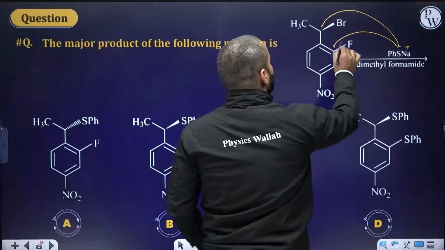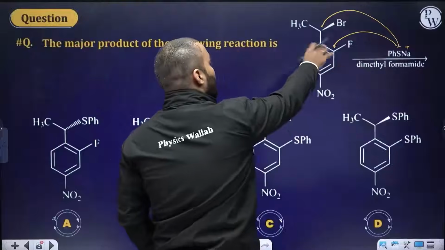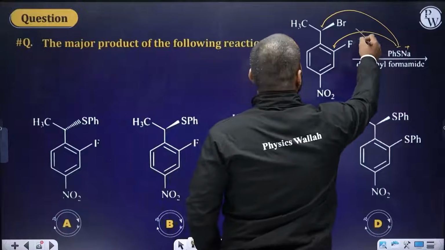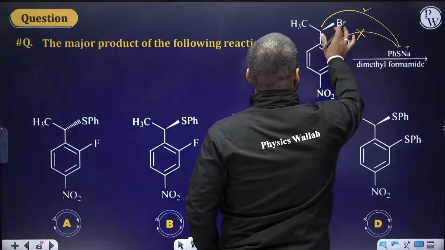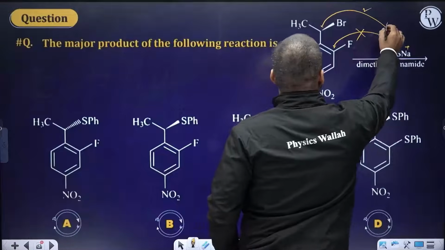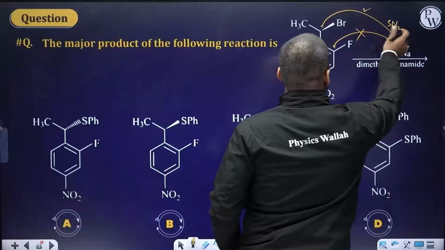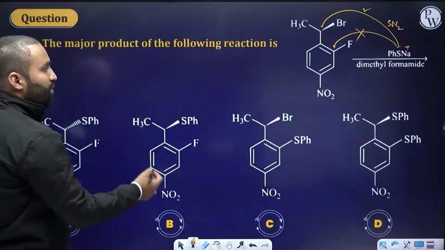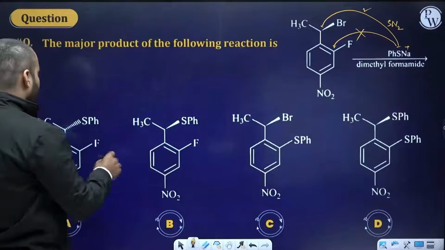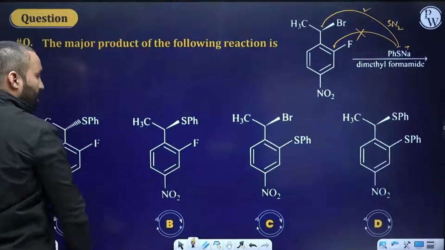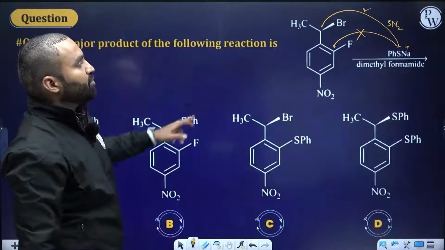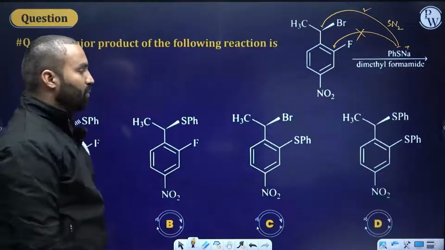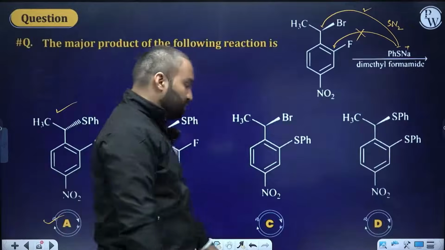We have seen that nucleophilic attack on aromatic halide compounds is not possible. So our choice is this. And here the stereochemical outcome of this pure SN2 reaction should be inversion. Let's check where Br has gone and PhS has come in. PhS is present in only option number 1. Here also it's present, but the stereochemistry is the same. But we want inversion, and inversion has happened in option number 1. Your answer should be option number 1.